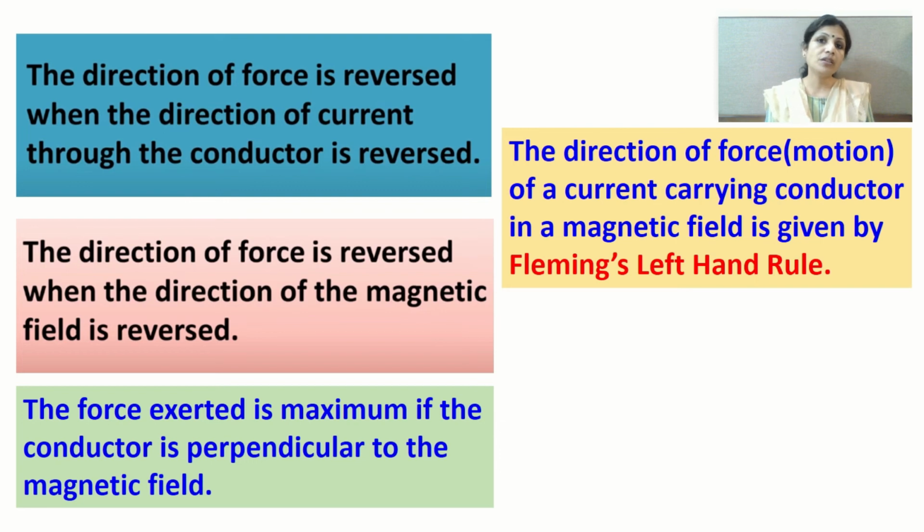Then what did we observe in the second case? The direction of force is reversed when the direction of magnetic field is reversed.